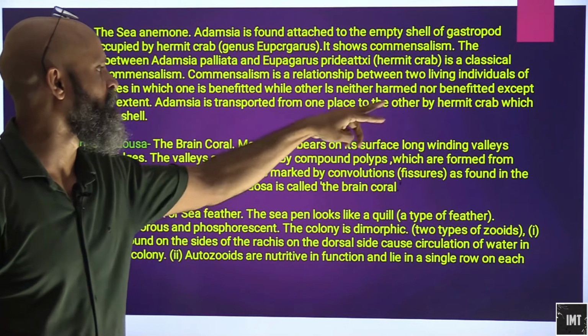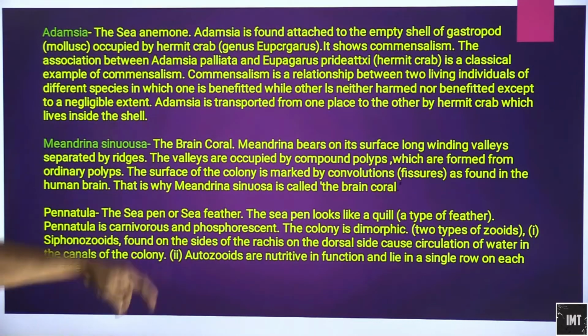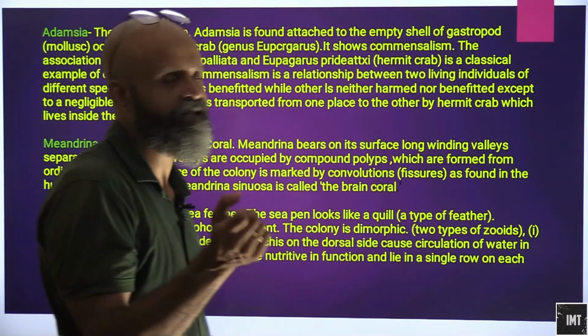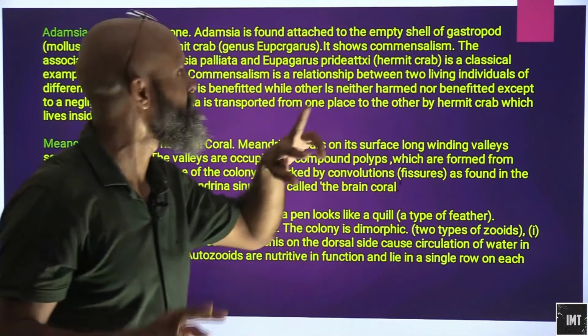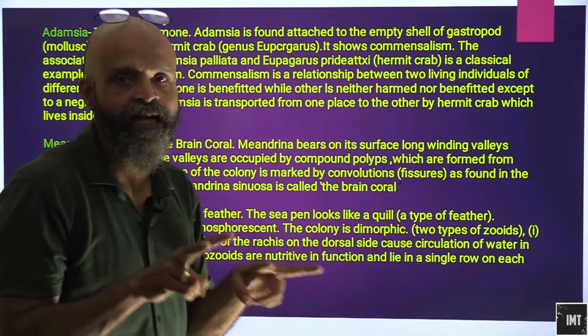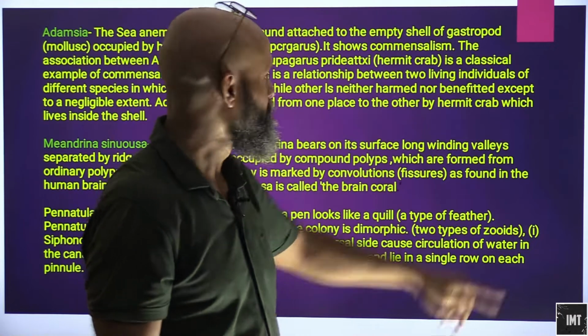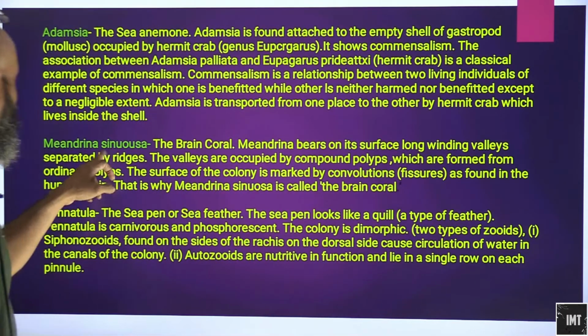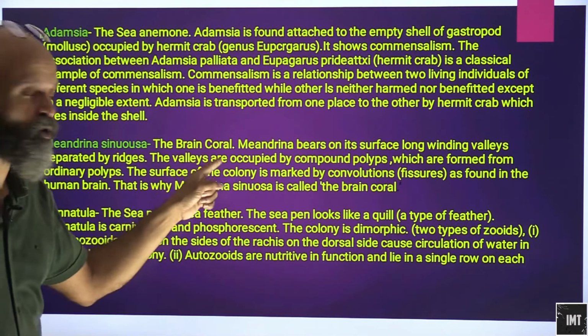Adamsia is transported from one place to another by the hermit crab, which lives inside the shell. So this combination between Adamsia and hermit crab is that of commensalism.